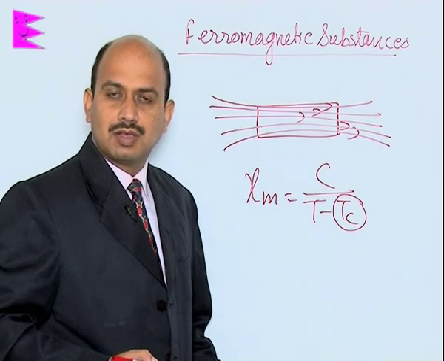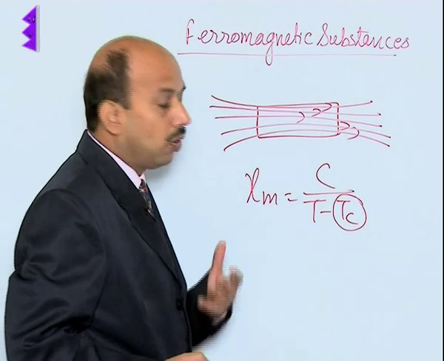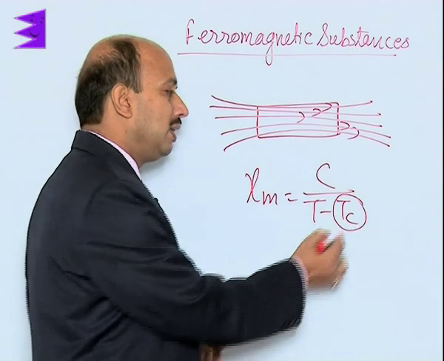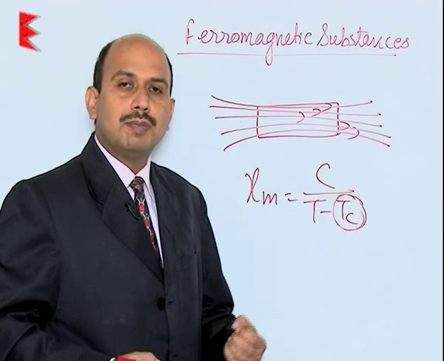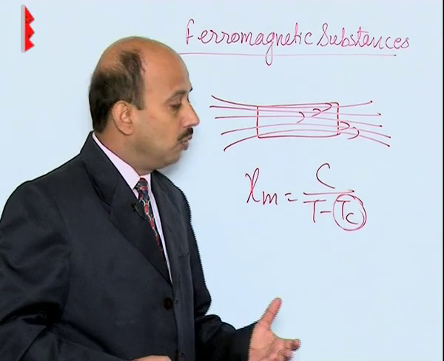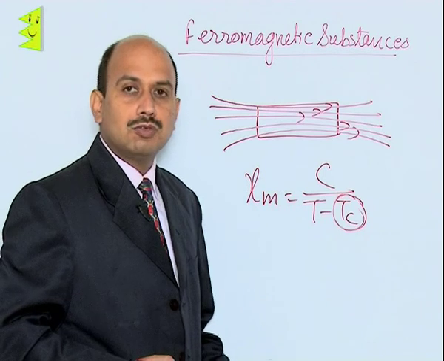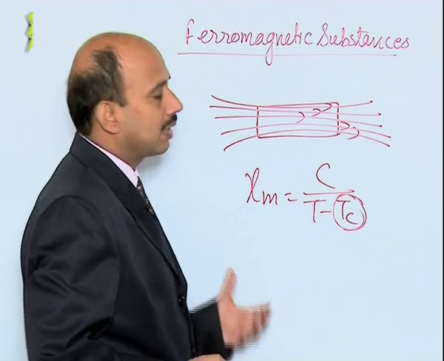Tc is called the Curie temperature, at which the ferromagnetic material changes into a paramagnetic substance. If the ferromagnetic material has been heated beyond the Curie temperature, or beyond Tc, then even if you cool it down or decrease the temperature, the ferromagnetic material will not retain its original property. Because it gets converted into paramagnetic, now it will behave as a paramagnetic. So, these are the properties of the ferromagnetic substances.